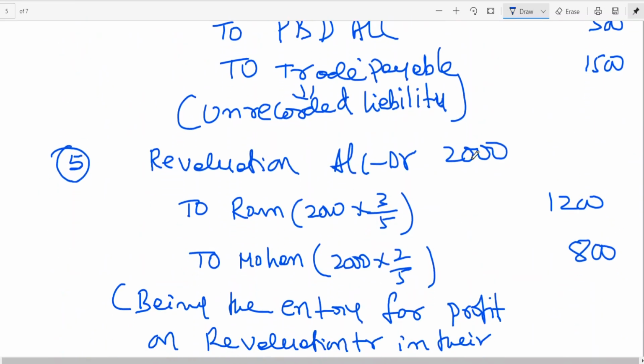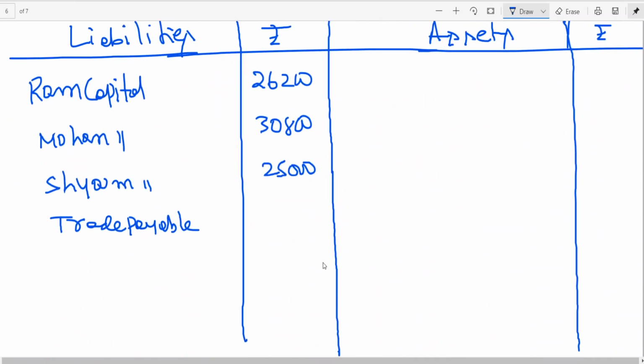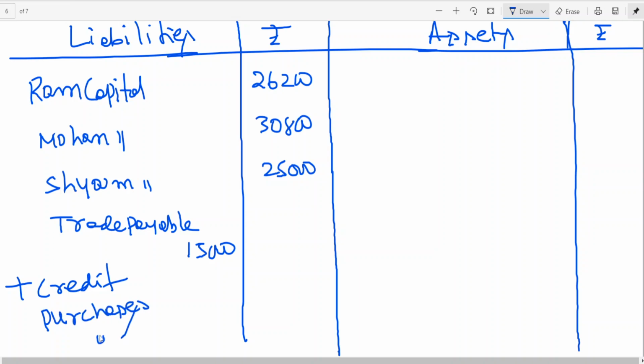It is to be added back. Trade payable 15,000 plus credit purchases omitted 1,500.